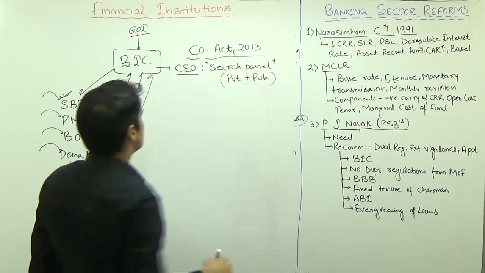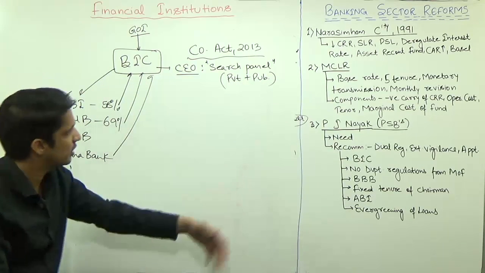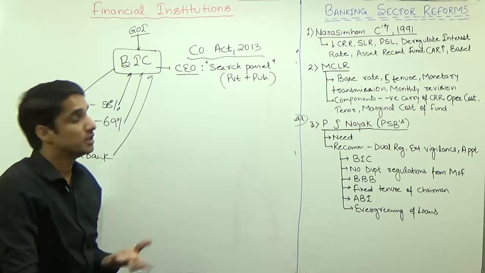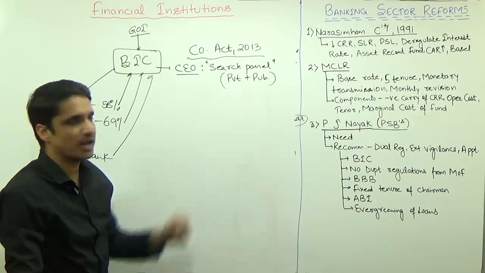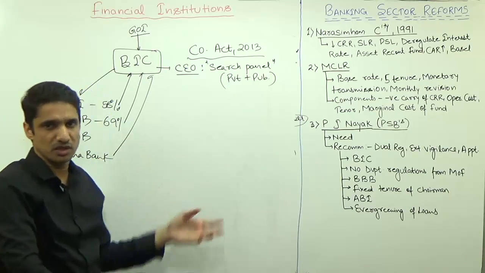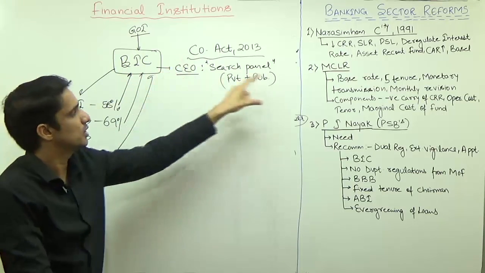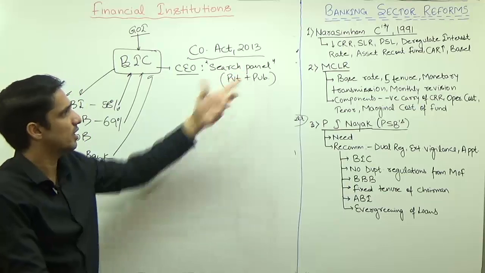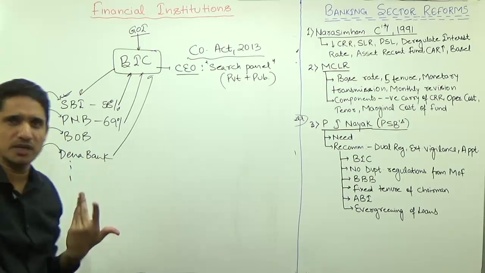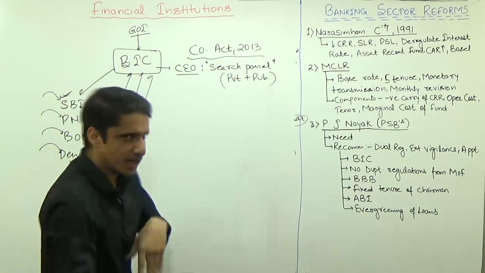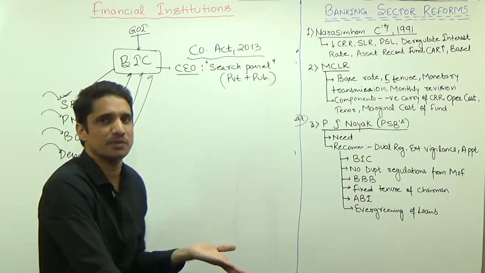So the CEO should not only be a bureaucrat. The CEO can be an efficient banker, can be from the private sector. So the CEO of BIC should be appointed through a search panel. Right now there is no search panel. For the SBI chairman, the bureaucrats decide who will be the next chairman.